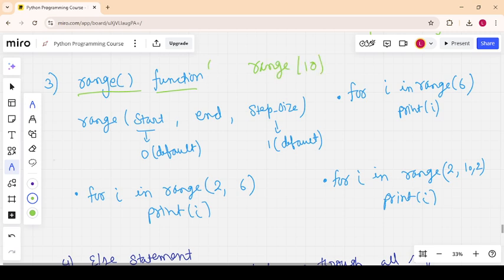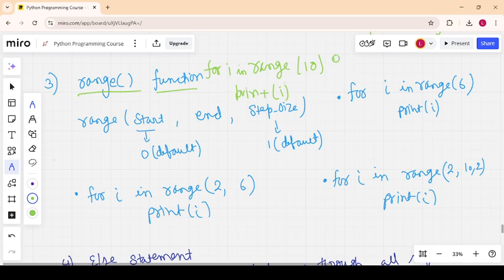So I write the for loop here: for i in range, and I print i. Okay, so if I run this, I will get 1, 2, 3 up to 10.